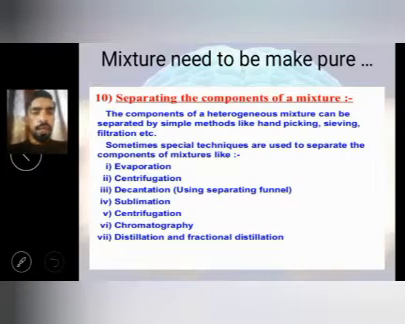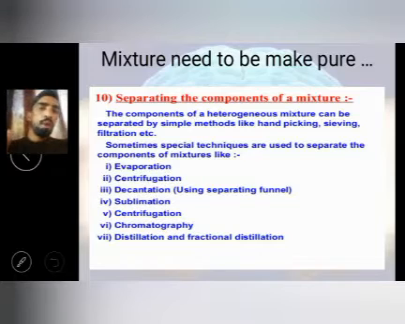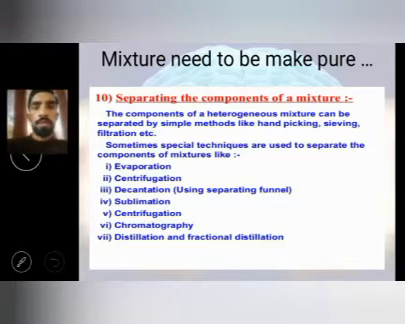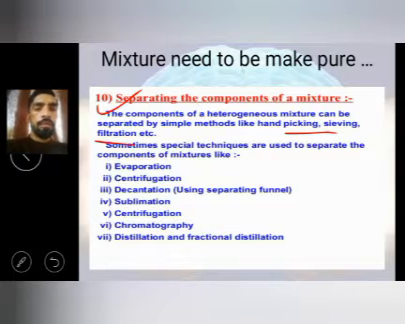Okay, so today we are basically learning how to separate mixtures. Dear students, you know a mixture is formed when two or more substances are mixed. So how can we separate them? Homogeneous substances are difficult to separate, but heterogeneous substances can be separated. So let's start. What is separation? The components of a heterogeneous mixture can be separated by simple methods like hand picking, sieving, and filtration. Related to these, I am going to share some animated videos with you so you can understand.